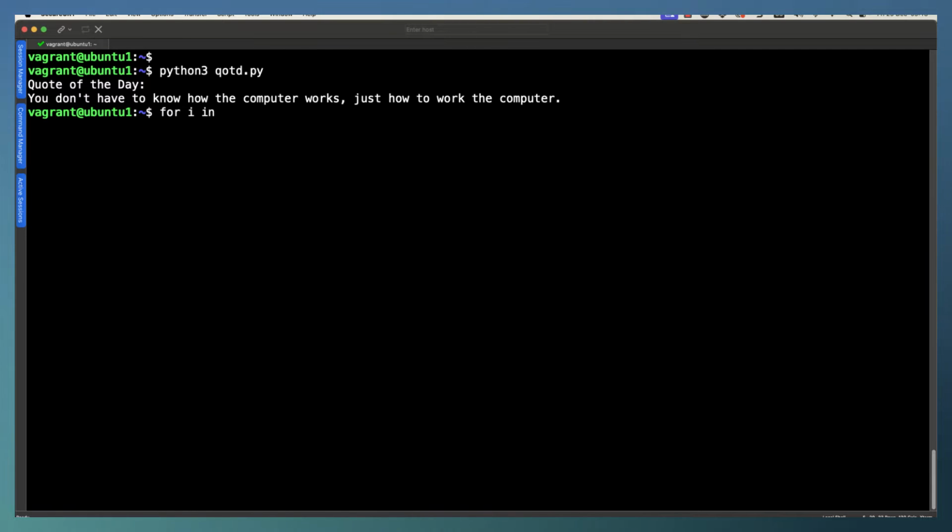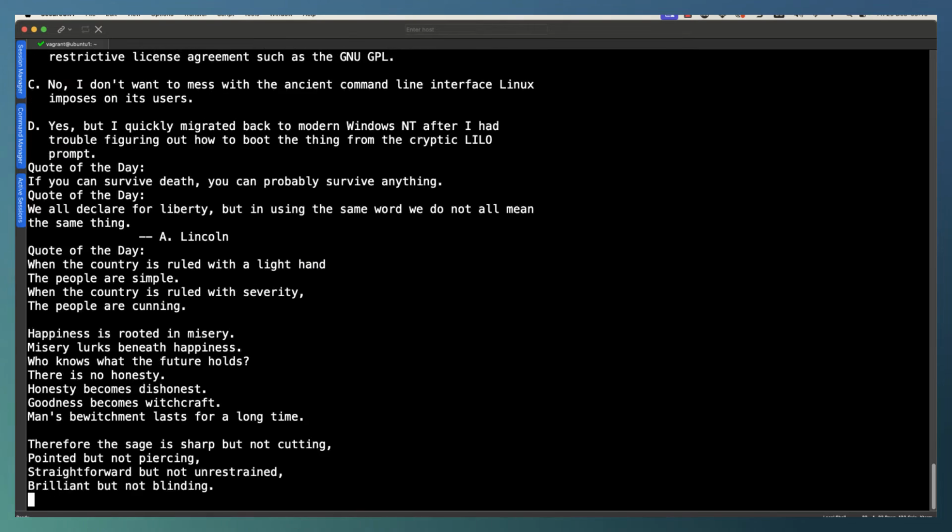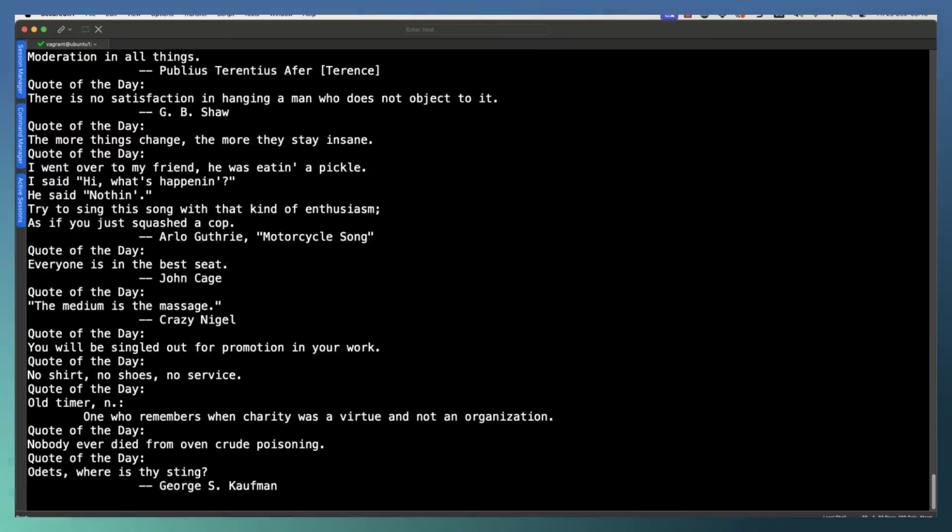But if we go through and request too many of these cookies from too many devices, of course, then we're putting a load on our server. So here we can create a simple loop, looping around 100 times. We can go through and run then the Python script. It's a very simple script. The script just goes through and connects to port 17 to grab the quote of the day. And then we can see that we're getting many quotes coming back.